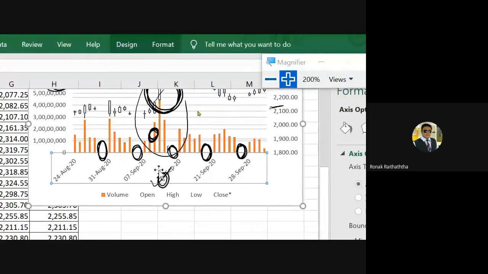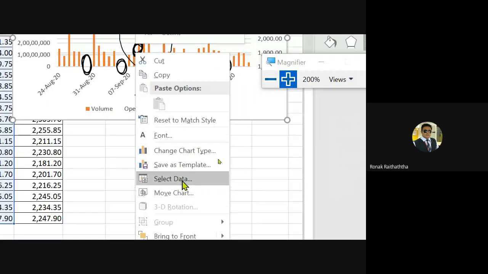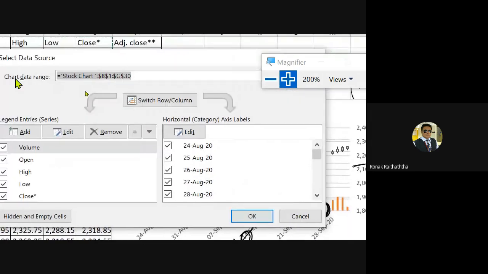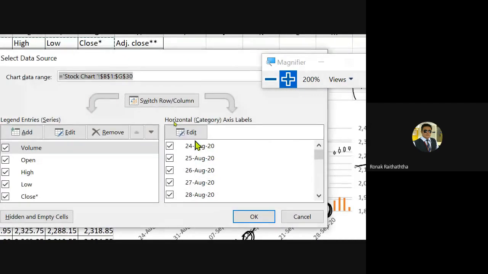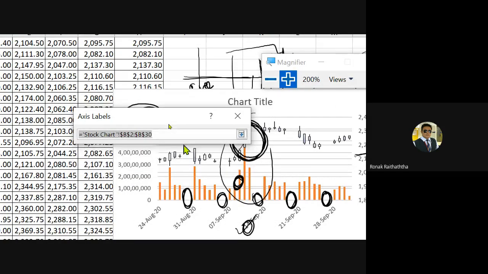Right-click and you will get an option, Select Data. So instead of date, if you just want the series plain 1, 2, 3, 4, 5, 6, go to this edit one, horizontal one. So I'm going to the edit, I'm clicking on this button.